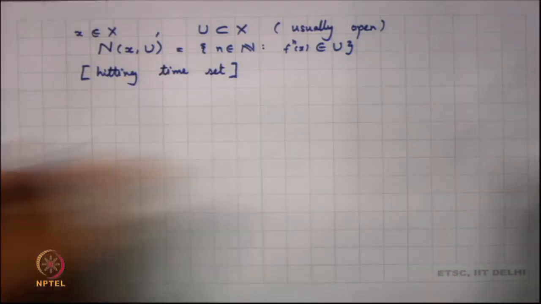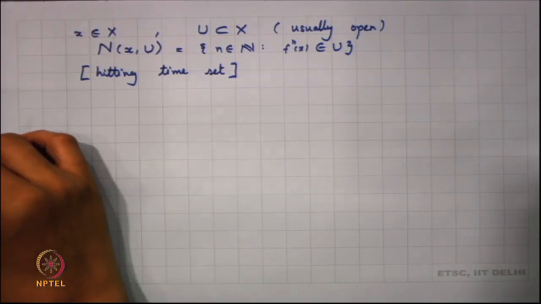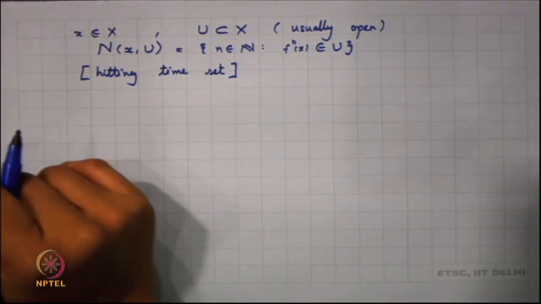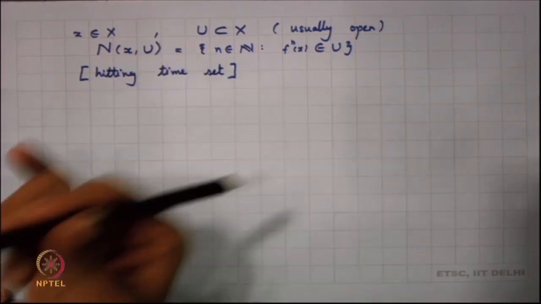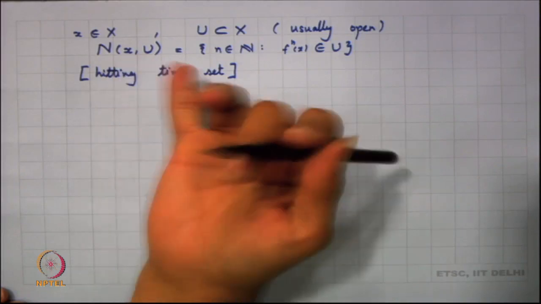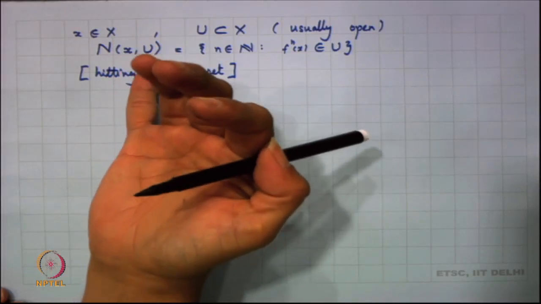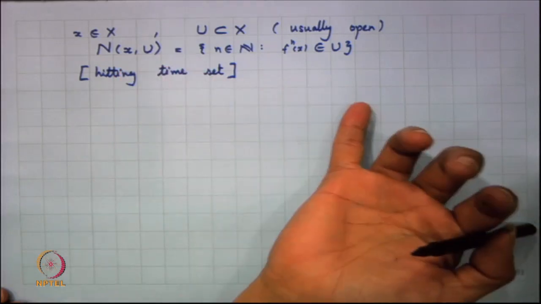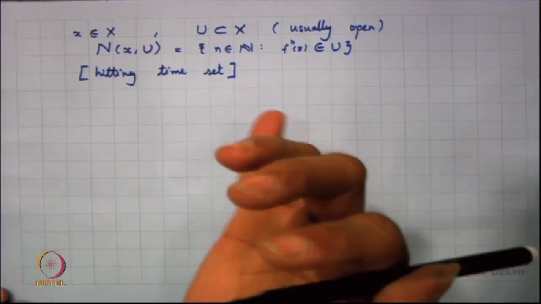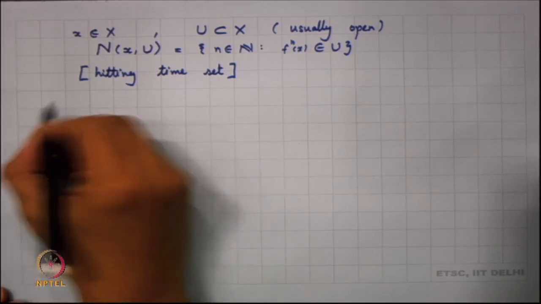Now, it is very interesting to see what happens to N(x, U) in that particular case, but here we will simply look into some kind of proposition. Now, this is very clear to you if I look into all the hitting time sets, for example, the example of irrational rotation. We find that the hitting set turns out to be infinite. For a periodic point, we just get the multiples of the period n back. So, we look into this particular proposition here.